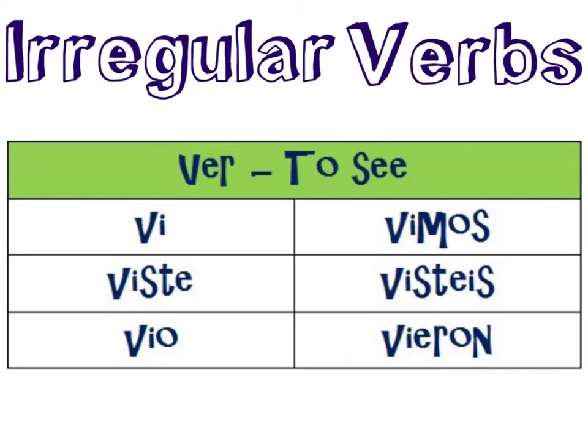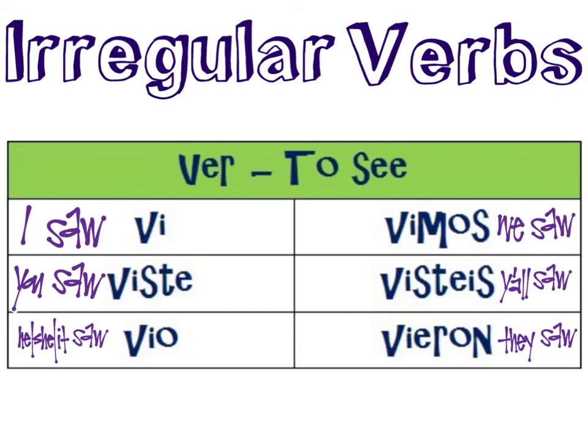The verb ver and its conjugations in the preterite tense are very similar to those of dar. In the infinitive form, ver means to see. In the preterite tense, ver is conjugated vi, viste, vio, vimos, visteis, vieron.